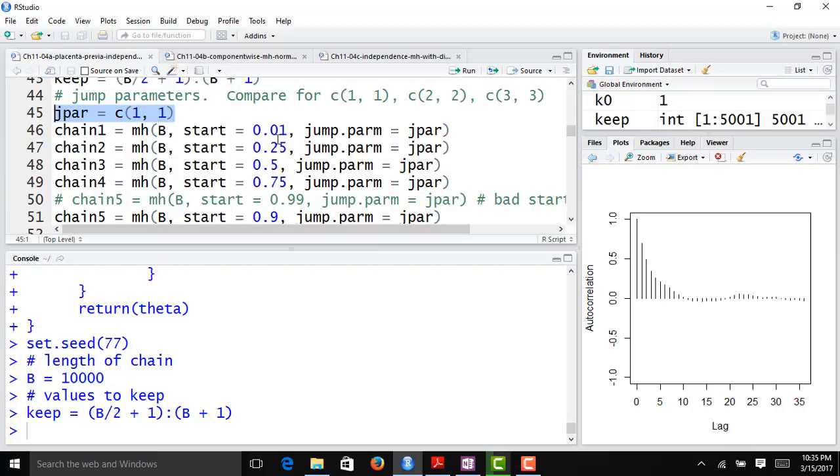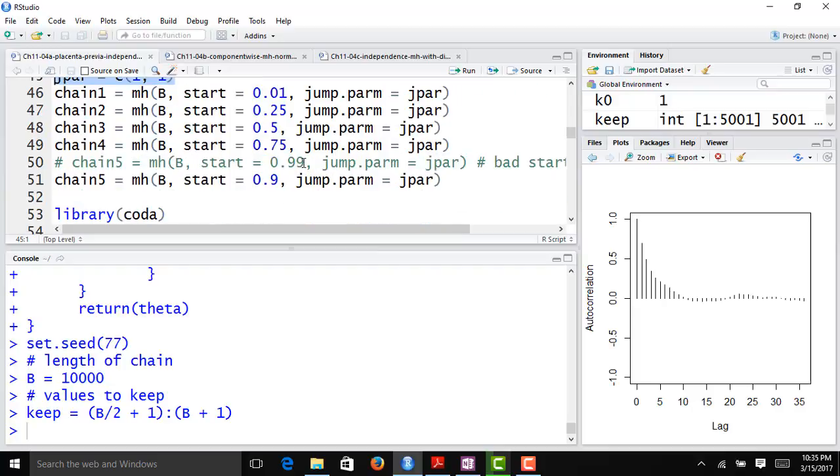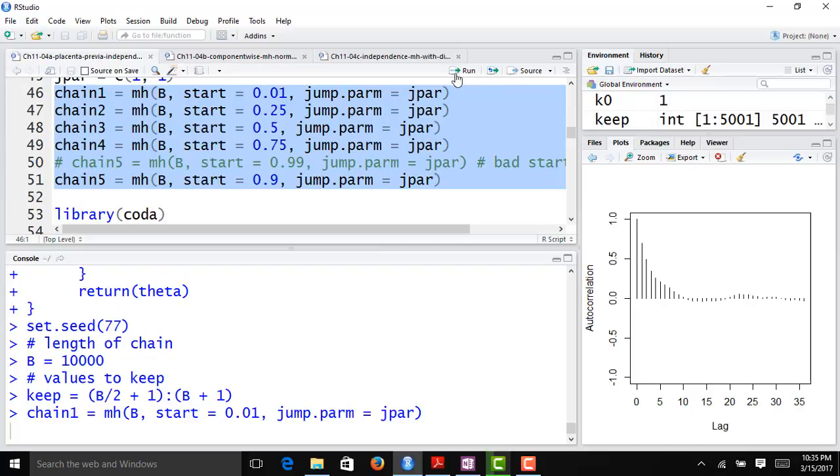And you can see I have a number of different starting values here: 0.01, 0.25, 0.5, 0.75, and 0.9. I wanted to use 0.99, but I was running into numerical problems, so the chain wouldn't run. But these are still pretty over-dispersed. It should give us a good idea of whether our chains have converged to the stationary distribution. So I run that first chain, and then after I do that, it'll start running the second chain.